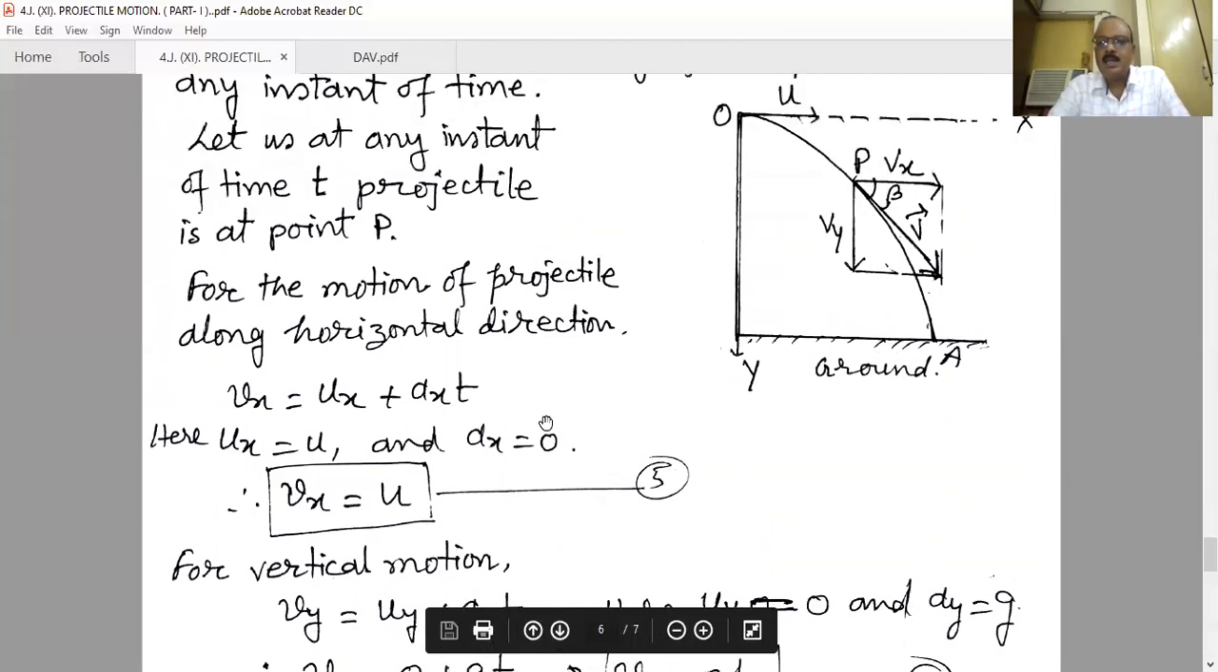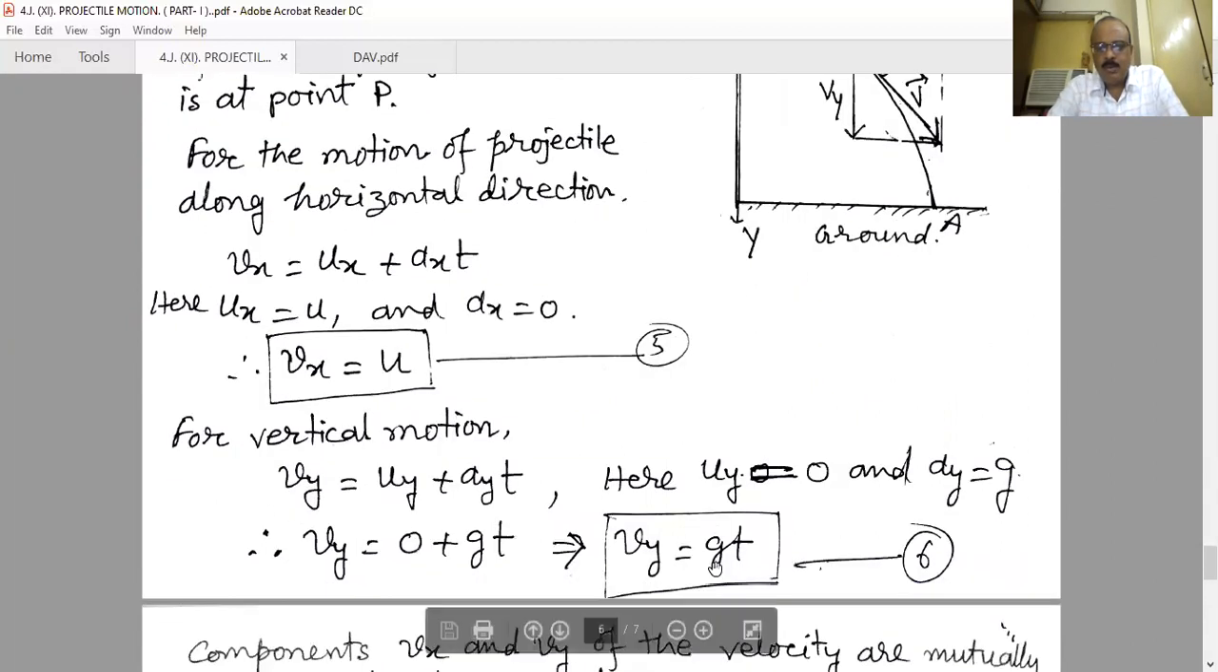That means at any time there is no change of vx. Vx is always u for the whole motion. But vy with respect to time, in this example because uy is 0, is g into t.